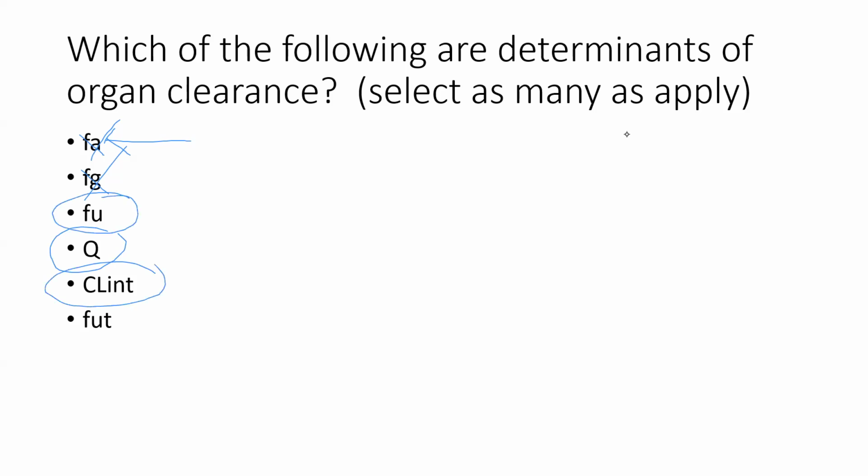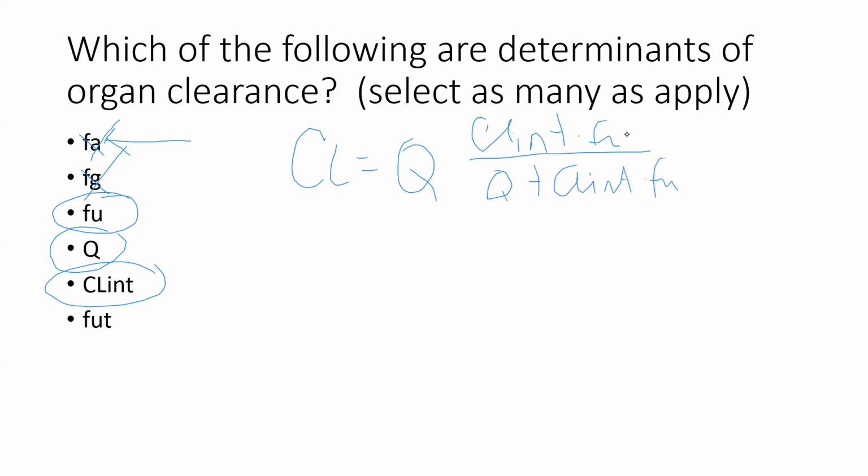How about binding to plasma protein? Yes. Because we know that according to the well-stirred jar, we have clearance is equal to Q times E, and E is intrinsic clearance times fraction unbound all over Q plus intrinsic clearance times fraction unbound. So the three determinants are fraction unbound in plasma, Q, and intrinsic clearance.